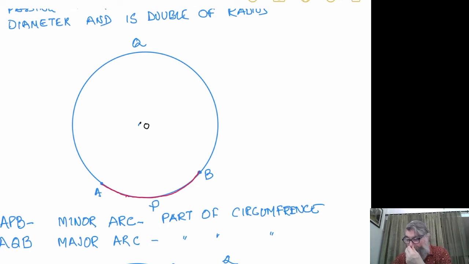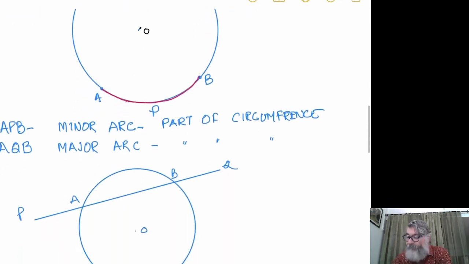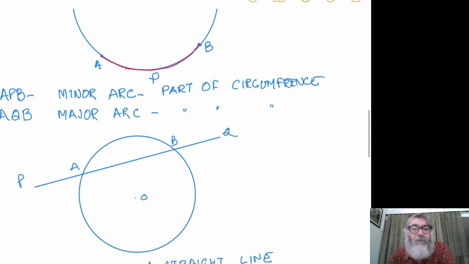Now let us see another definition. Here you see the circle and a straight line PABQ is cutting the circle.